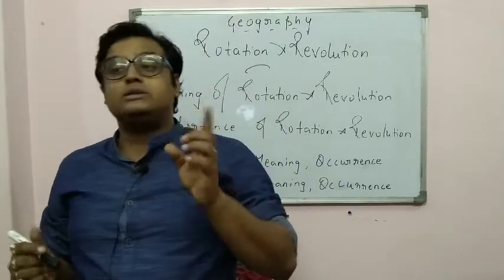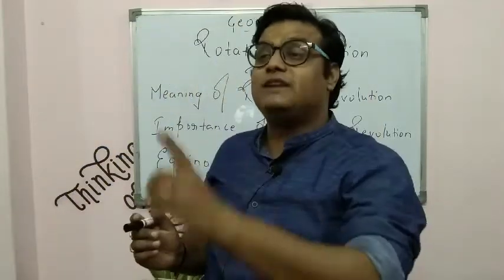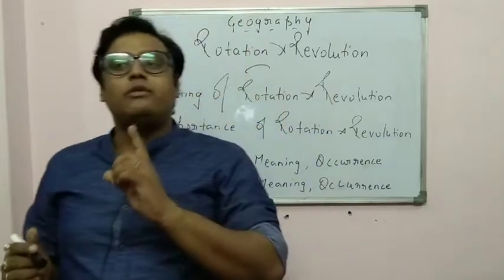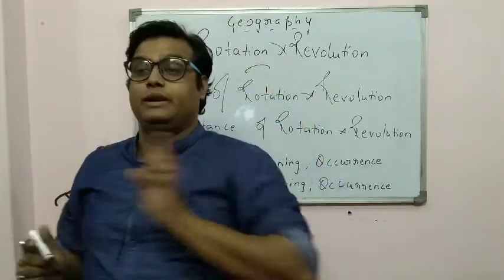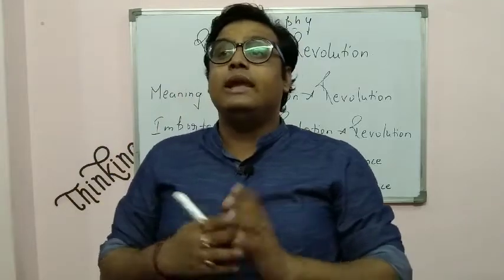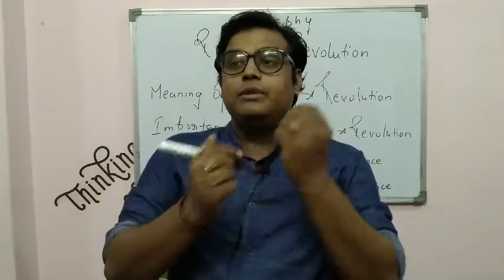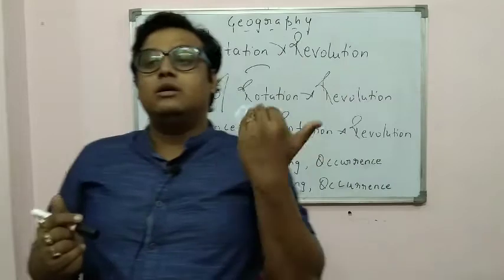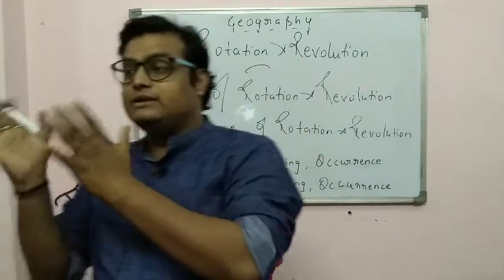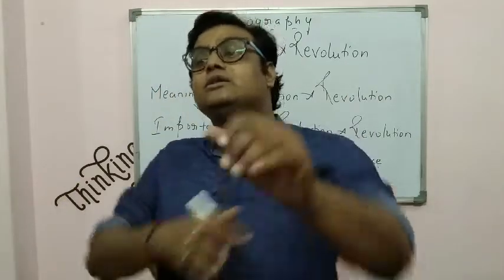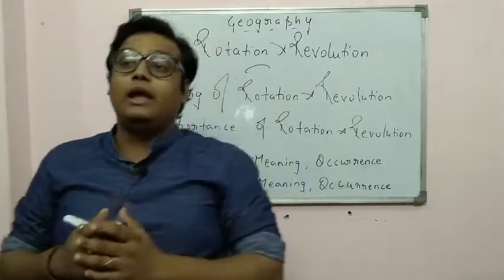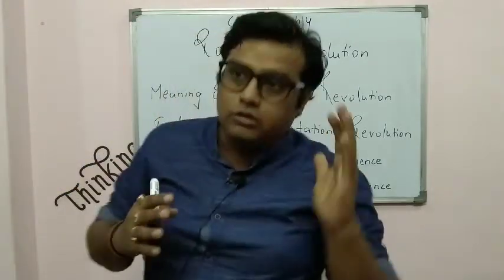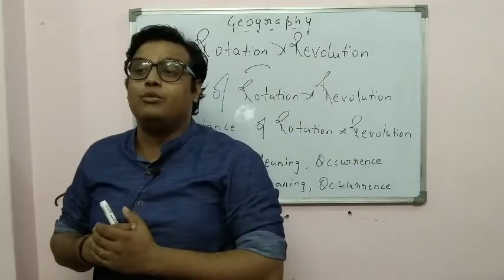You know that the earth does not revolve in a perfect circle. It is not revolving around the sun in a perfect circle. It is an elliptical orbit. Elliptical orbit, you can say it is oval, because it is like an egg. It is flattened at one place and thicker at another. So it is an elliptical orbit. When it is rotating on its axis, the revolution also takes place at the same moment.